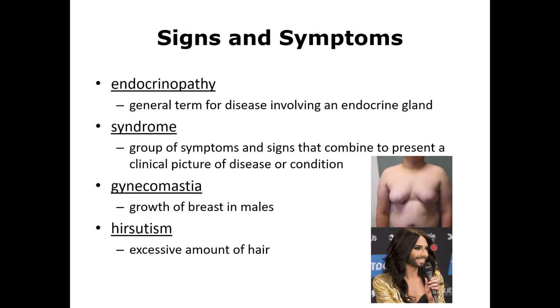Hirsutism is increased facial hair growth in females. This is actually a male, but I should have chosen a different image. But if you look at it, there is too much hair on the face, and that is again cosmetic, but it can also be a very important medical problem.